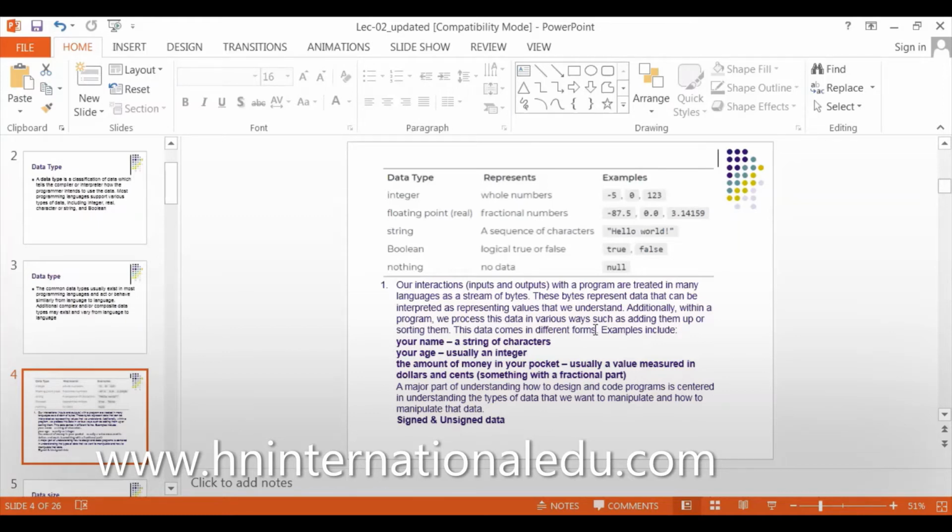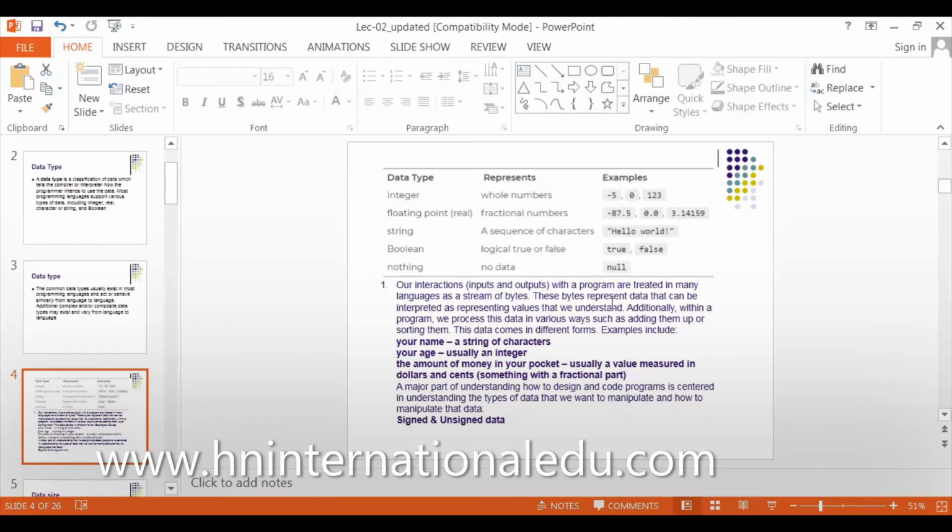Our interaction with the program is treated in many languages as a stream of bytes. For example, you are making a bill, or counting the bill of your grocery things you got for your month. You are just entering numbers and adding them. So what are you doing? You are using streams of bytes, streams of numbers. Byte is actually the memory. I will explain byte in a coming slide.